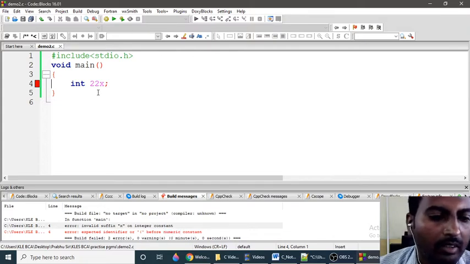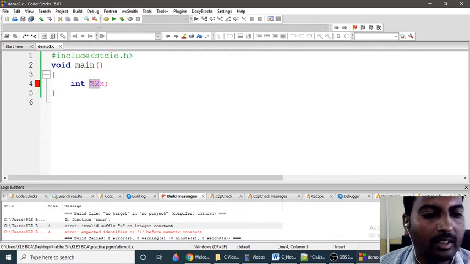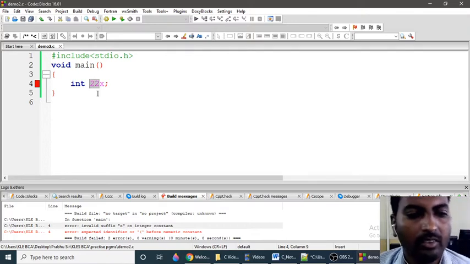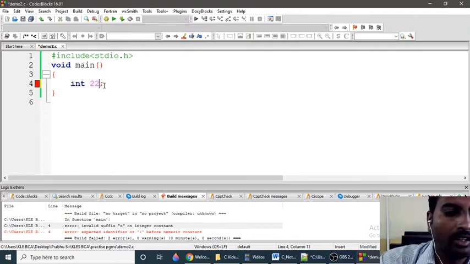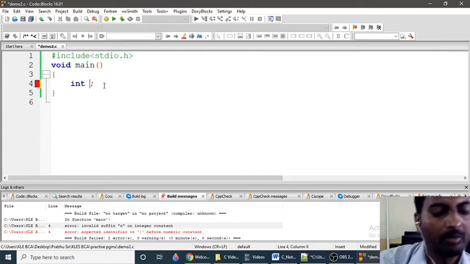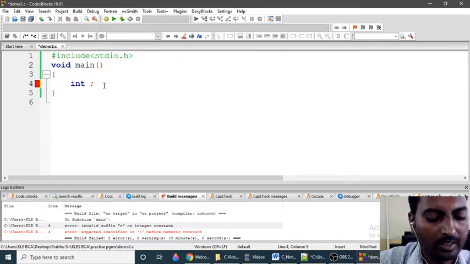So you will not give a digit. It is not a valid identifier because the second rule is saying that the identifier name must not start with a digit. That's why it is giving an error.